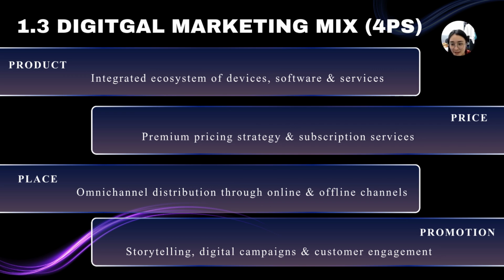Second, price. Apple follows a premium pricing strategy, positioning its products as high quality and exclusive. In addition to hardware sales, Apple generates recurring revenue through subscription services such as iCloud and Apple One. Third, place. Apple uses an omni-channel distribution strategy. Customers can purchase products through Apple.com, the App Store, Apple Stores, authorized retailers, and telecommunications partners. This provides a seamless online and offline shopping experience.